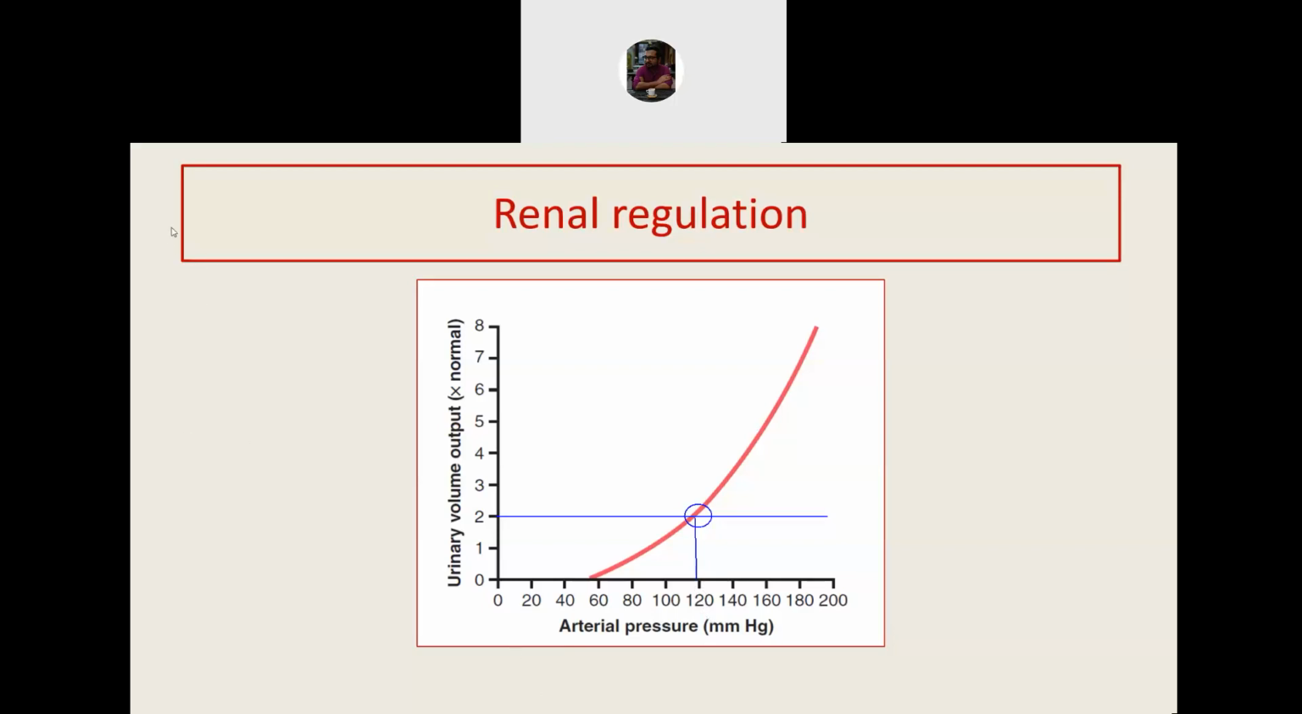And these operating points can sometimes change. In a disease, the body can start thinking that this is the normal operating point of the body. And if that happens, then the body will readjust to change the arterial pressure urine output curve. Now,